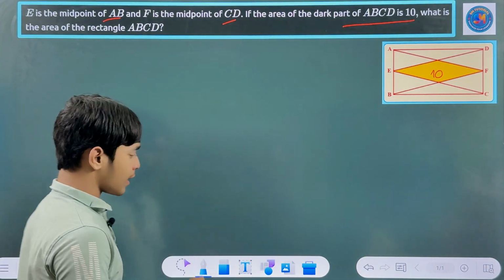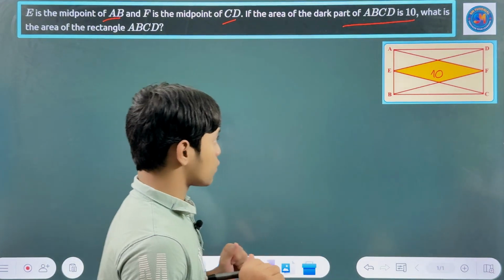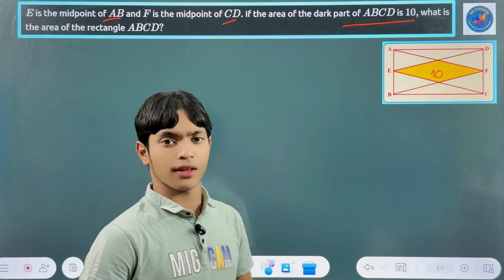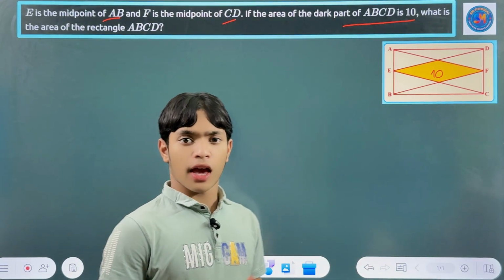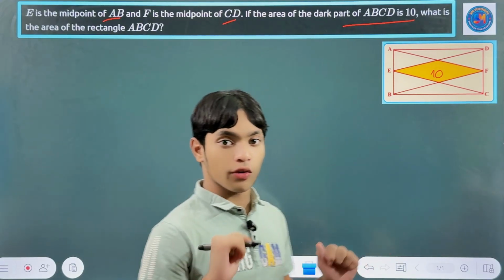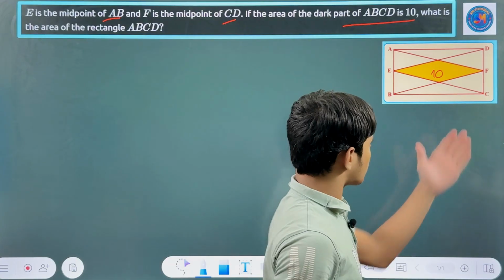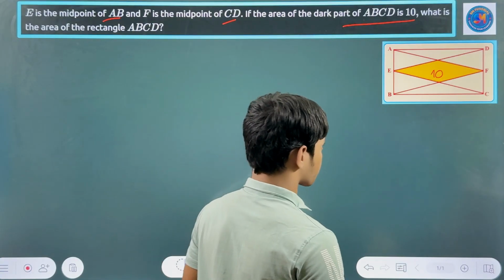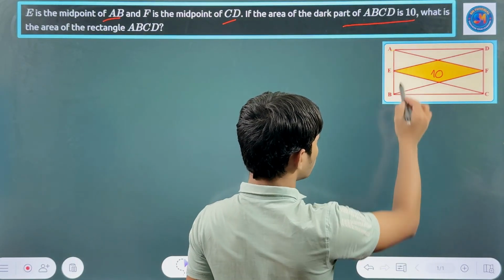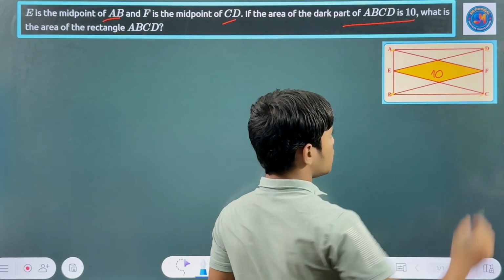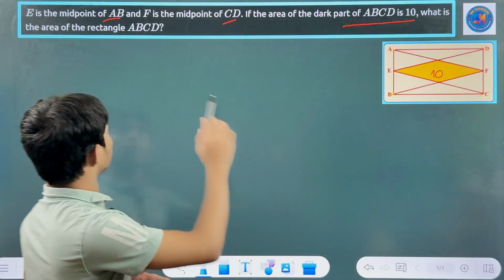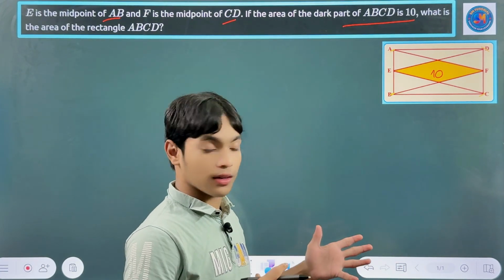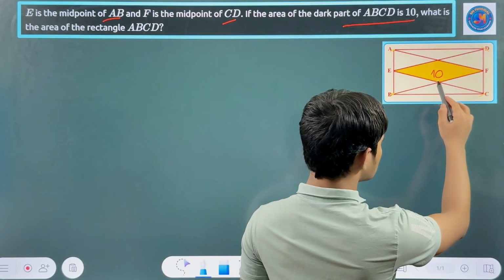Okay, I have to switch the pen and then I will solve the math. First of all, this is not a math where you use a formula and then calculate. Actually, this is not for this type of math. You have to use your brain in this math. So you can see the area of this is 10. Then you can see AB, you don't know the value of anything. Is there anything given? No, nothing is given in the question. Just the area of this is 10.